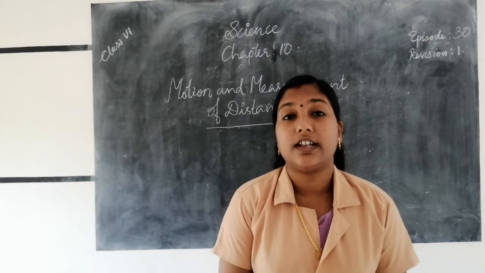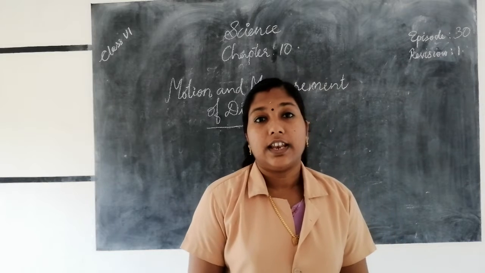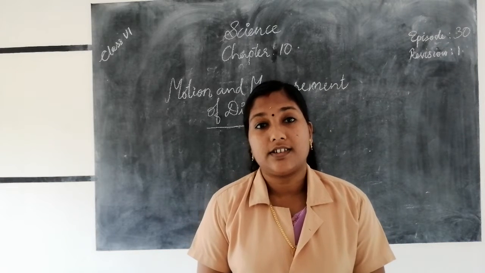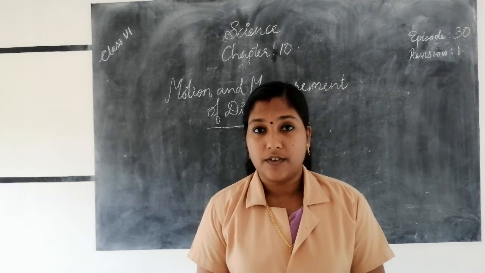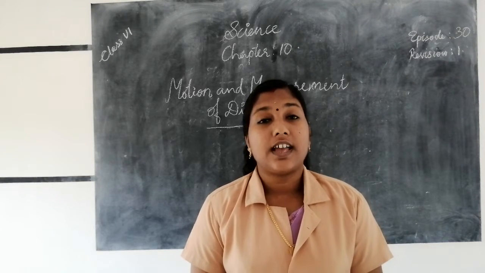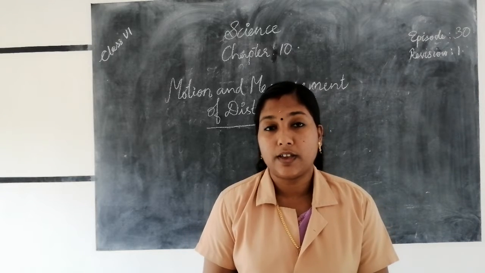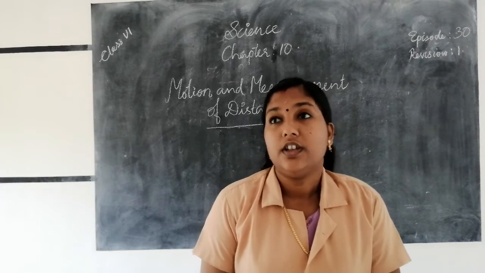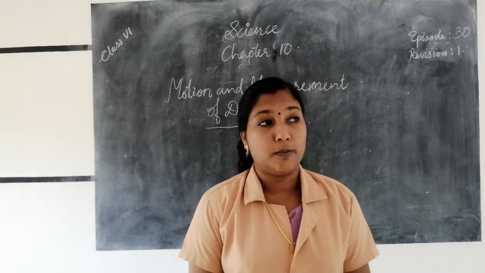Water transport invented ships, yachts, boats, and submarines. These are used for transporting from one bank of the river to the other. These are the different inventions made by human beings.